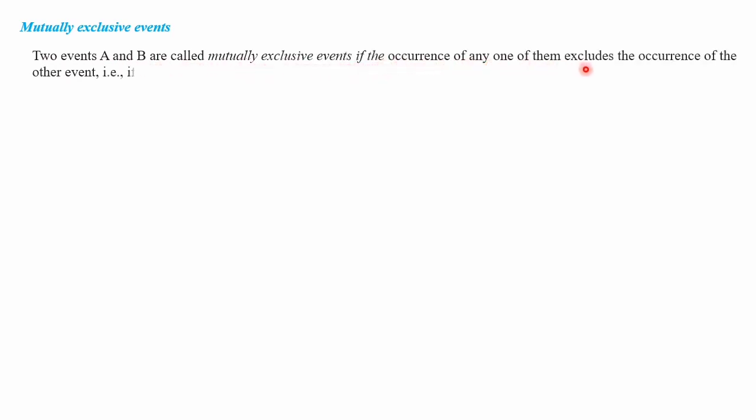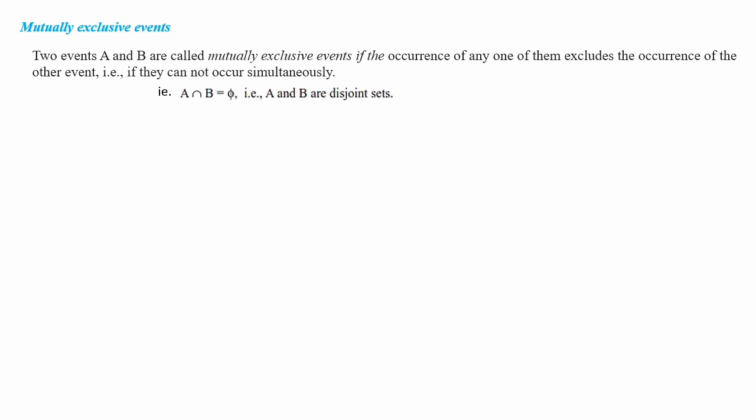Next, we will discuss mutually exclusive events. Two events A and B are mutually exclusive events if the occurrence of any one of them excludes the occurrence of the other event. That is, if they cannot occur simultaneously. This is a standard definition of mutually exclusive events. Two events A and B are mutually exclusive means if the occurrence of any one of them excludes or prevents the occurrence of the other. If one thing has occurred, then it will prevent the occurrence of the other event. Means they cannot occur simultaneously.